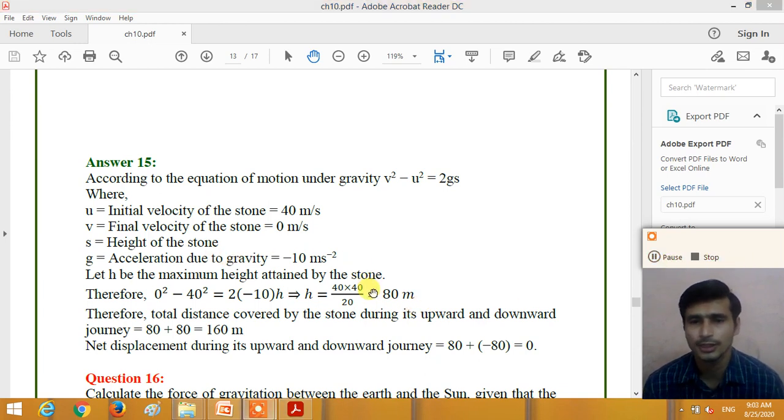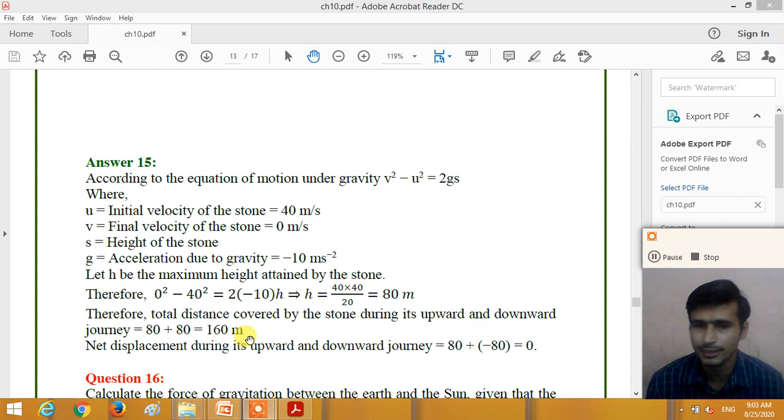So dear student, here the distance travelled by the stone in the upward direction is 80 meter and the distance travelled by the stone in the downward direction is also 80 meter. So the total distance covered by the stone during its upward motion as well as its downward motion is 80 plus 80, that is 160 meter.